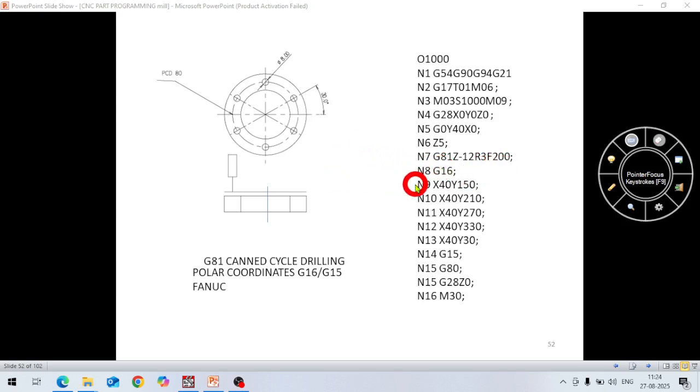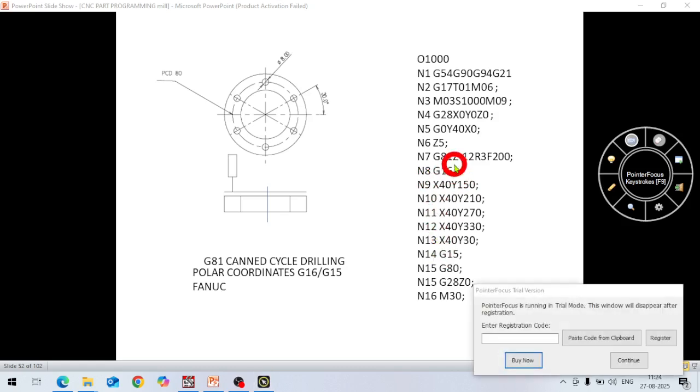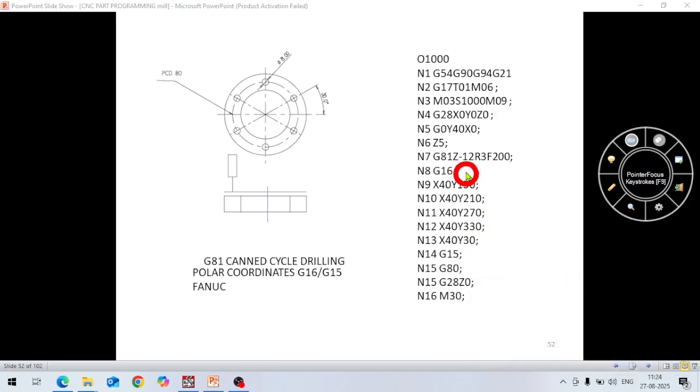And in next line, if you see here, N8 G16. G16 means polar coordinate. Now the program is in polar coordinates. All lines are in polar. Okay. What does it mean? Next line, if you see, X40 Y150. Because it is in polar, this X and Y will behave as R and theta.